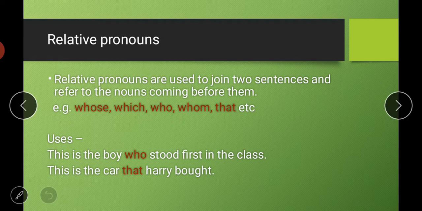Then comes the relative pronoun. Now if you see the examples of relative pronouns, words like whose, which, who, whom, that are given. But what is the difference between interrogative pronoun and relative pronoun? So let us read the definition. Relative pronouns are used to join two sentences and refer to the noun coming before them. So when we are joining two sentences, we use these kinds of words.